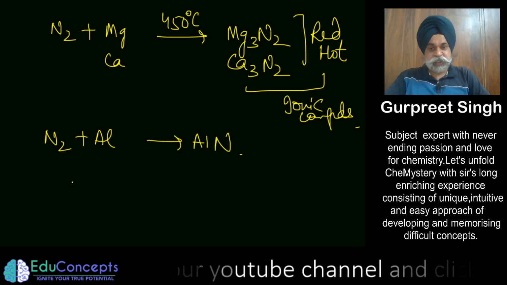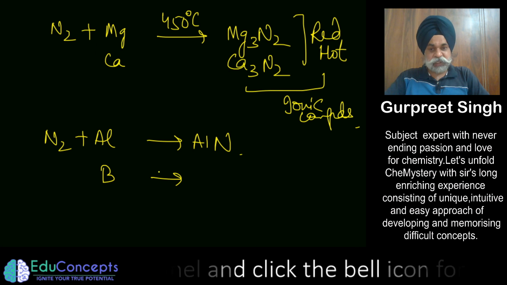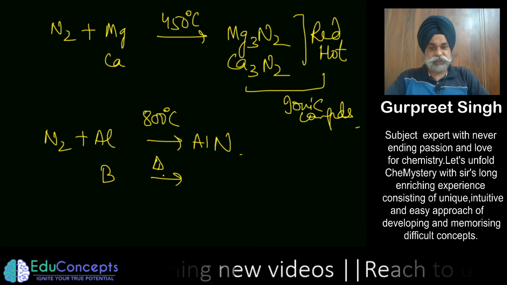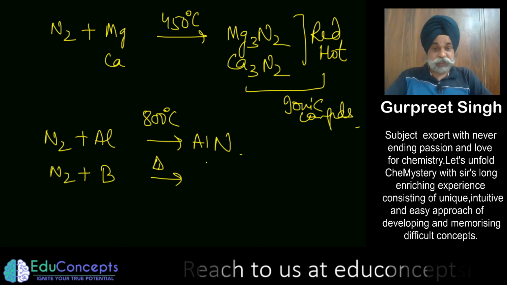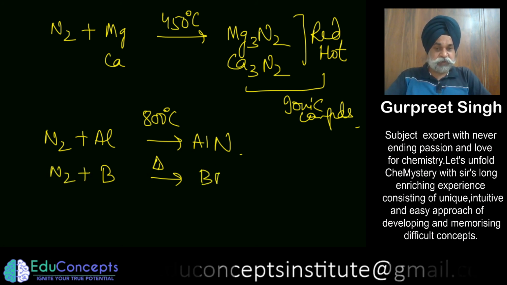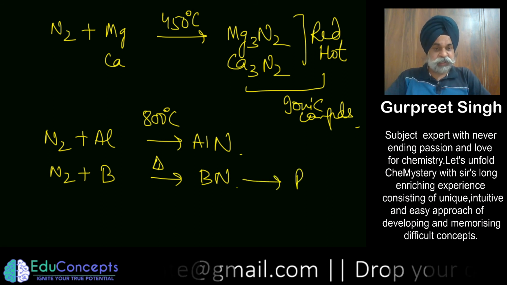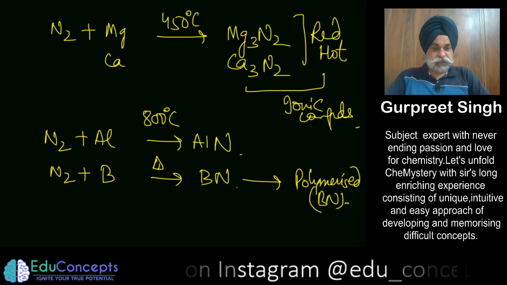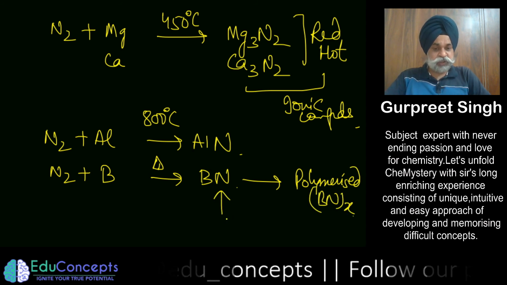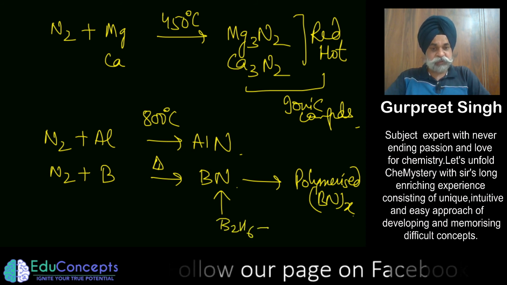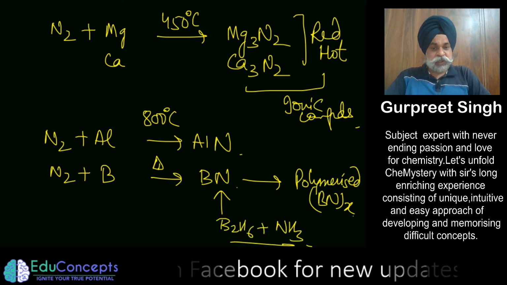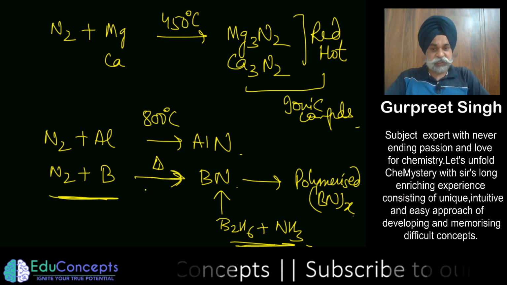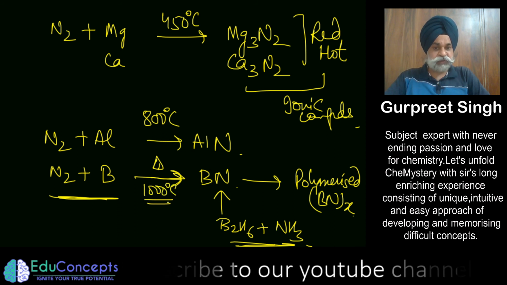But unlike the other p block elements, if you react nitrogen with aluminium, this forms aluminium nitride. Similarly, if you treat it with boron at high temperature, of the order of 800 degrees centigrade, it forms boron nitride, which then gets polymerized to form BN. Boron nitride could also be formed from diborane, B2H6, in the presence of ammonia. This is a better method, because the other engages a very high temperature of the order of 1000 degrees centigrade, which is not advisable.